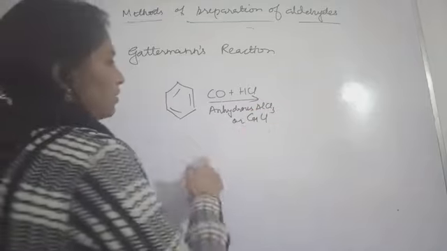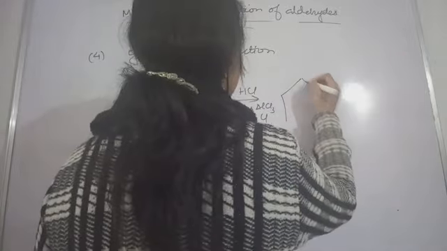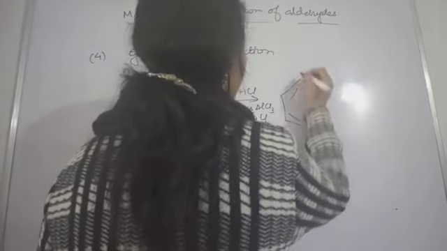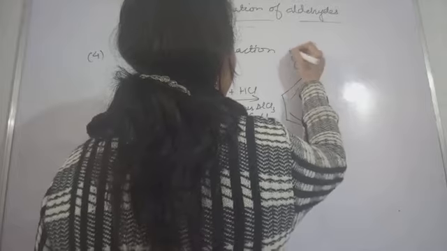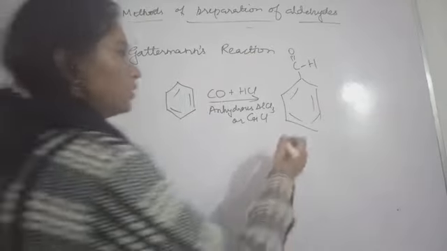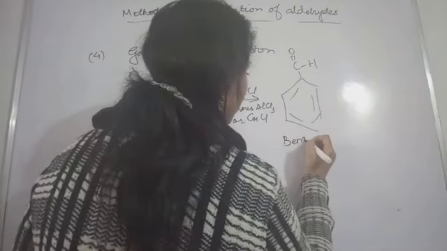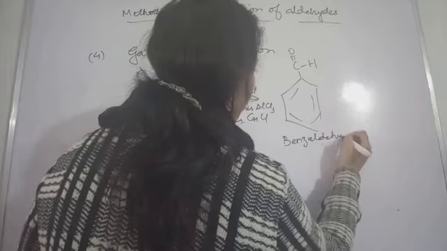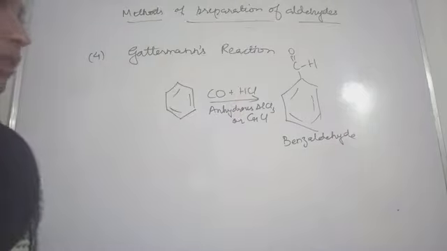So in this case, what you are going to get straight away is the desired product, C double bond O, H. Okay, so benzaldehyde you will get in this way also. So you got benzaldehyde.